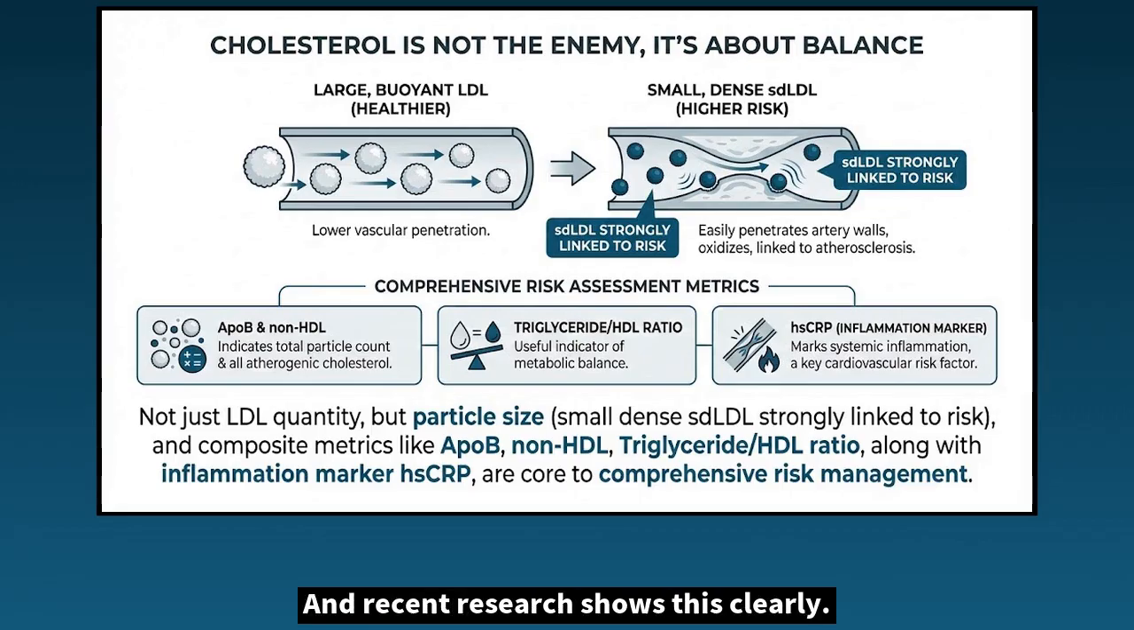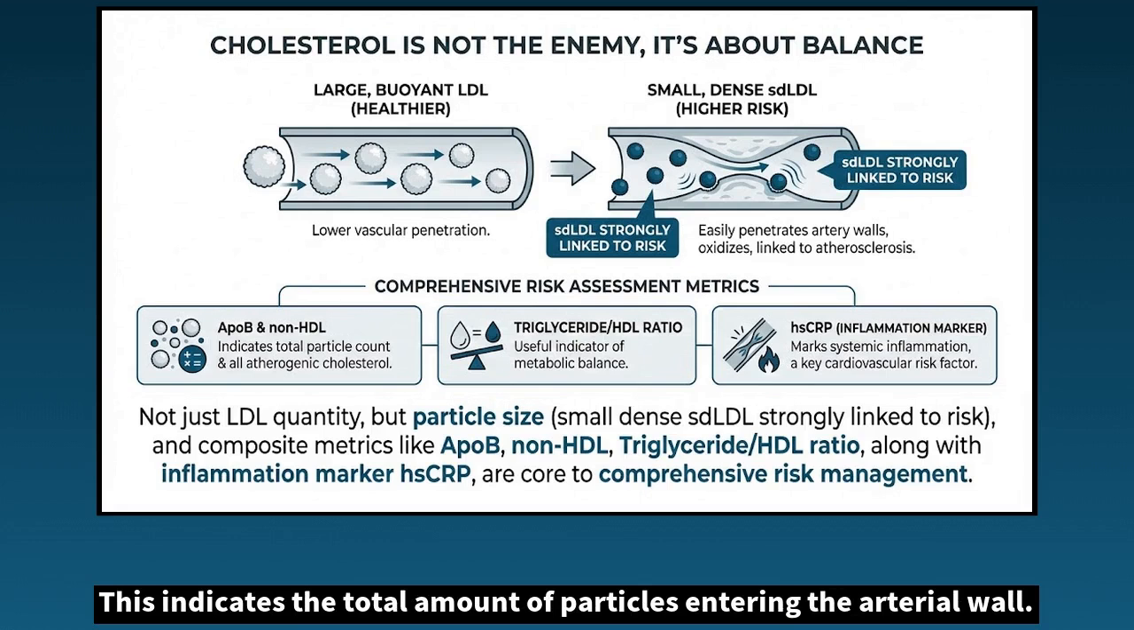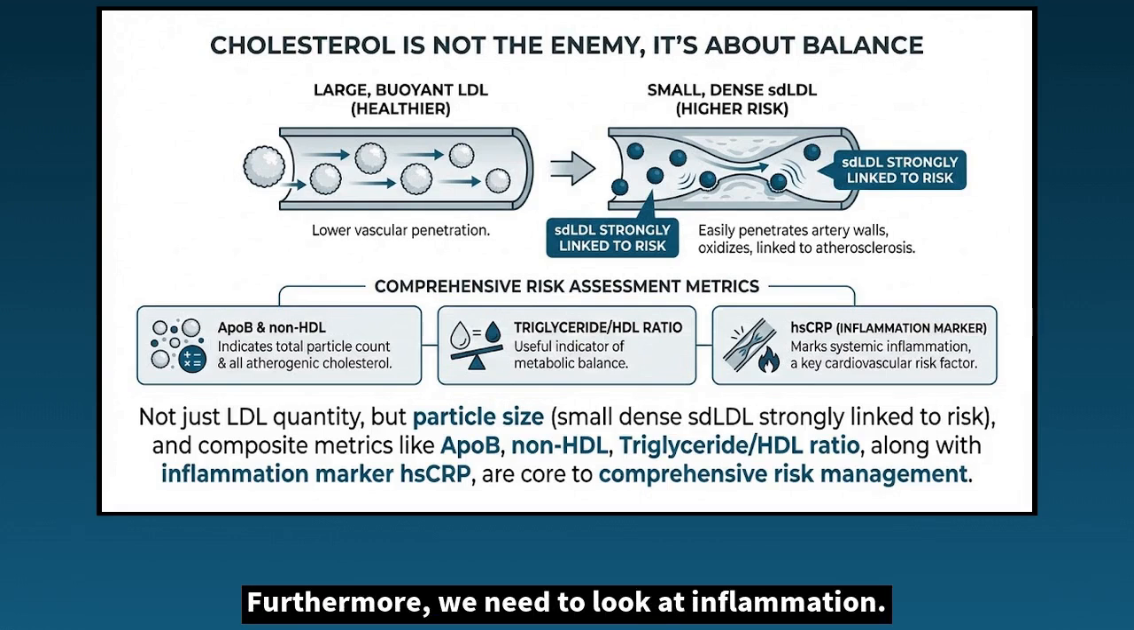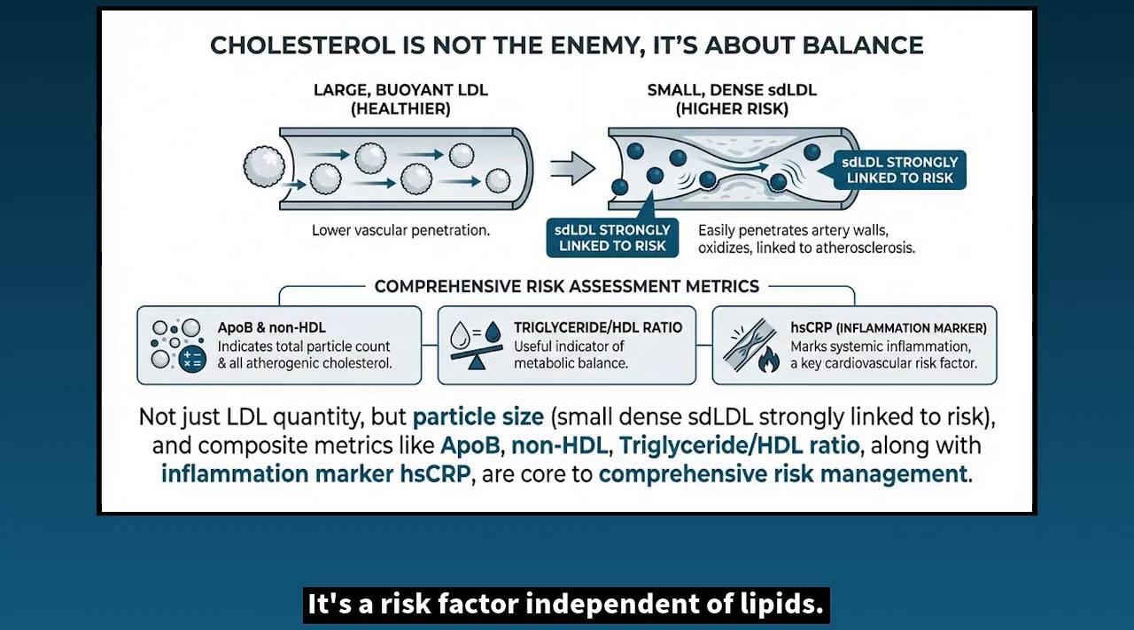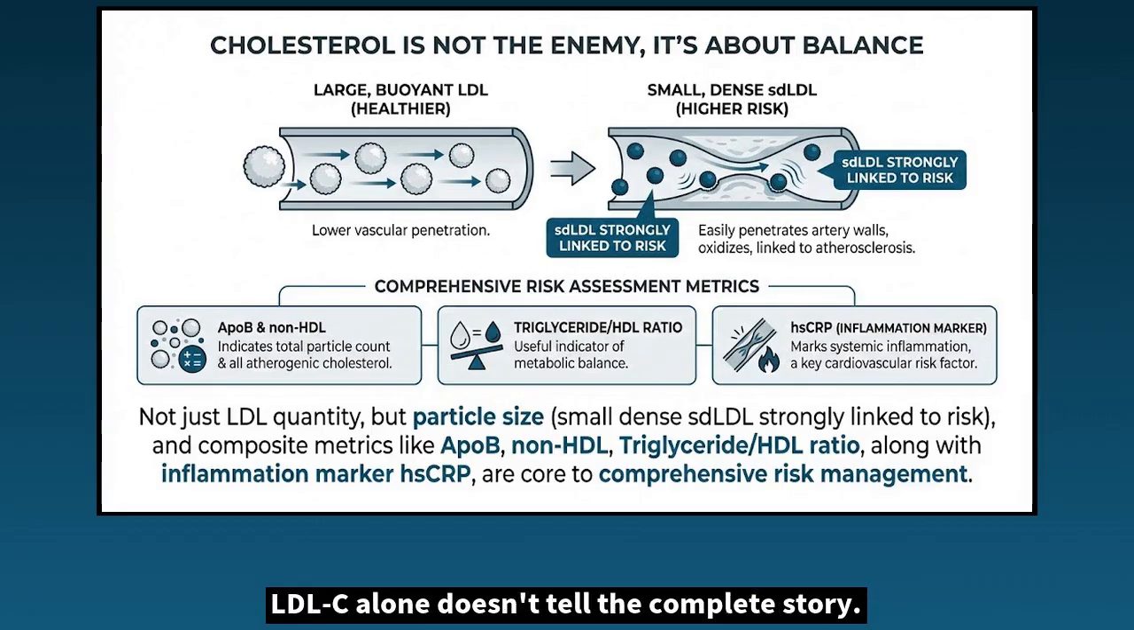And recent research shows this clearly. The number of particles containing ApoB, apolipoprotein B, is what matters. This indicates the total amount of particles entering the arterial wall. Furthermore, we need to look at inflammation. HSCRP, high-sensitivity C-reactive protein, is a risk factor independent of lipids. This is knowledge revealed by 2 decades of lipid metabolism research. LDL-C alone doesn't tell the complete story. Combine multiple markers to assess true risk.